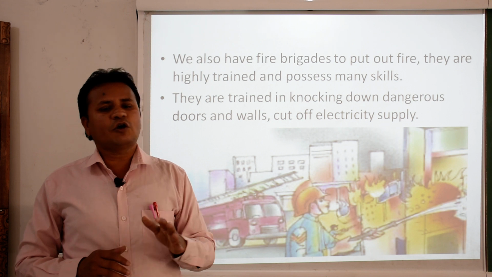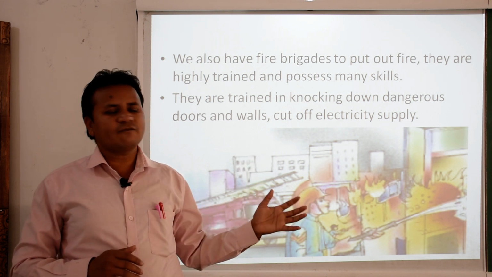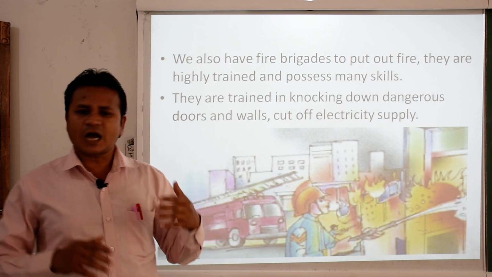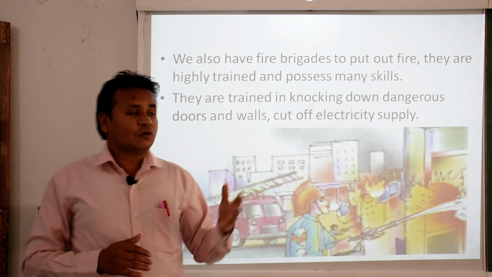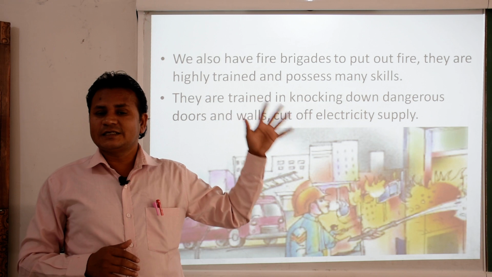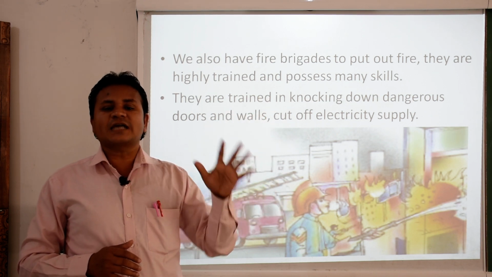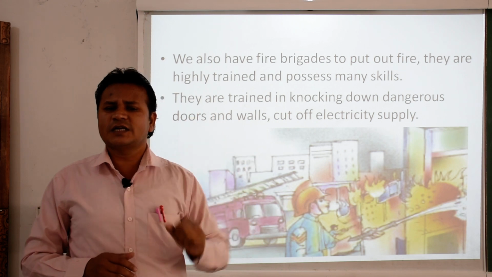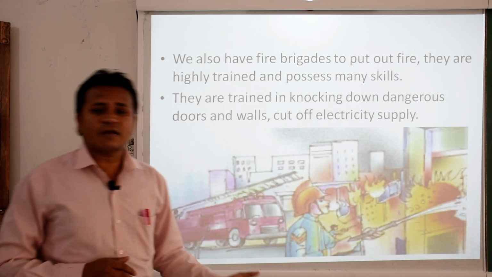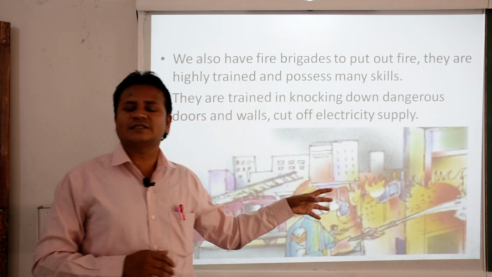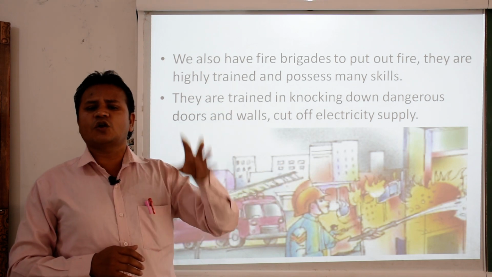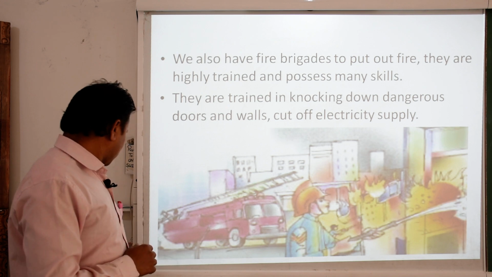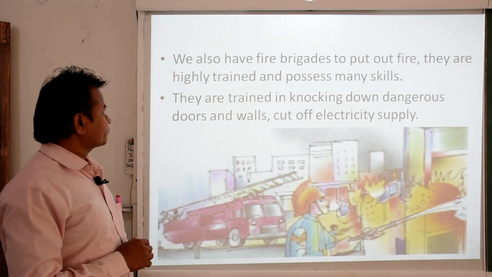Though we do not expect that this type of incident will take place in our home, it can take place accidentally. If you know the basic things to control the fire, then definitely we can tell other people also.